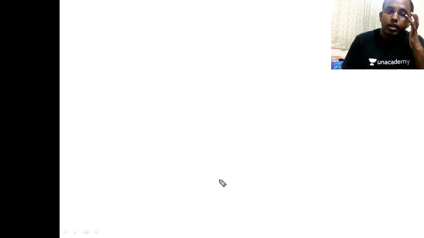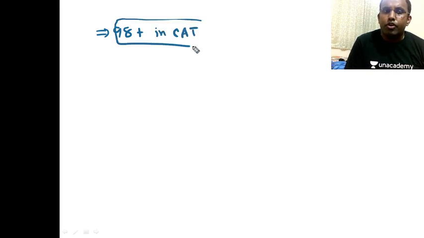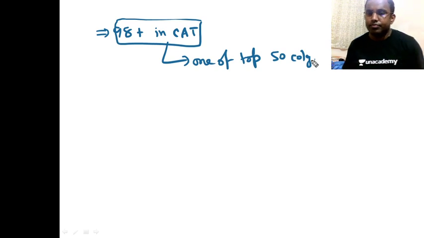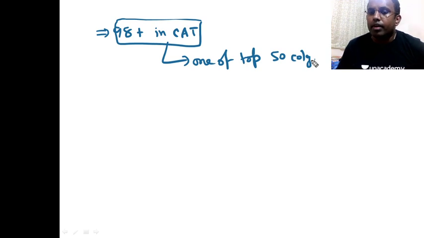If you get 98 to 99 plus in CAT especially, then surely you get one of the top 50 colleges. That's for sure. You may not target any specific particular college, but normally you can get those colleges.